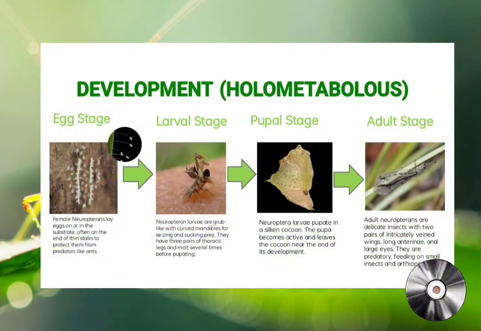Type of development or metamorphosis. Neuropterans undergo complete metamorphosis with distinct larval, pupal, and adult stages. The larvae are often predatory with specialized mouthparts for capturing prey. They then pupate before emerging as adults. So, larvae, pupa, adult. The larvae usually eat other small insects.